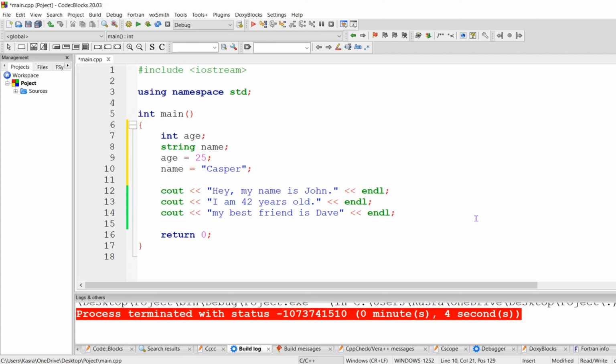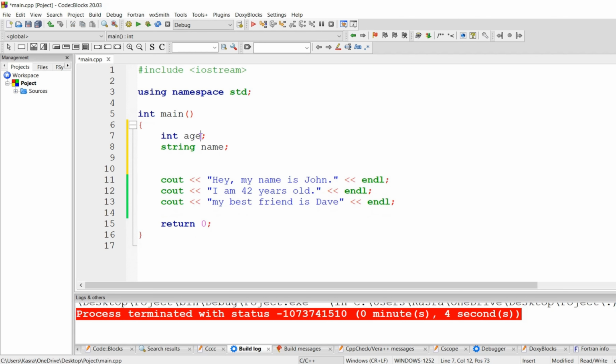When you have strings, you have to use double quotation marks like this. Or there is another way to define and give your variables a value, just like this. After defining your variable, you can give it a value like Casper.